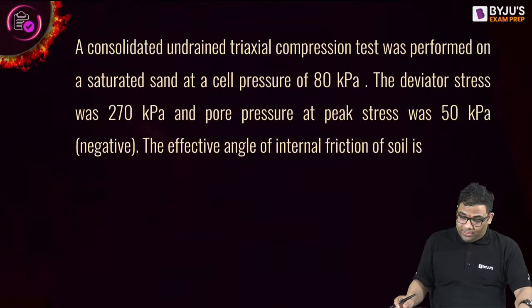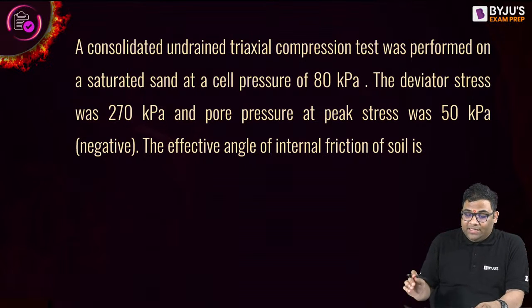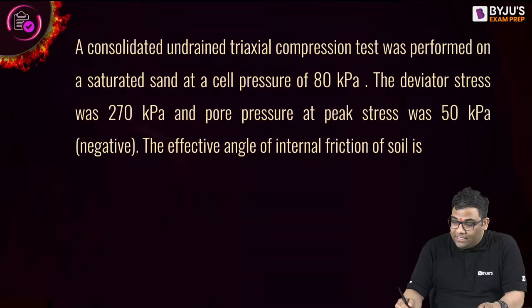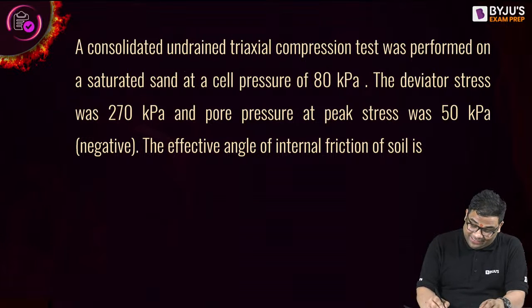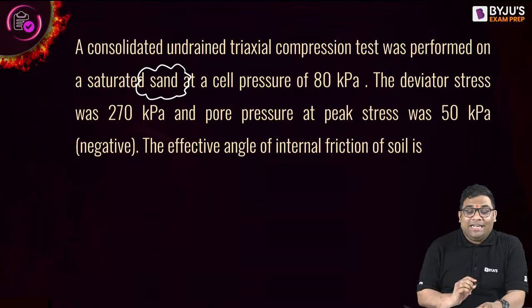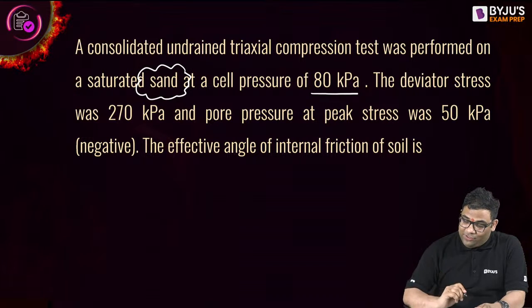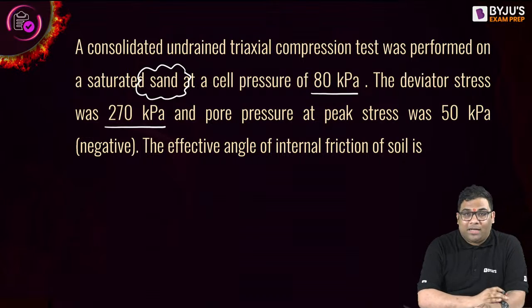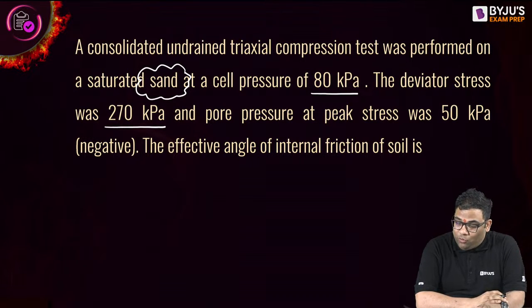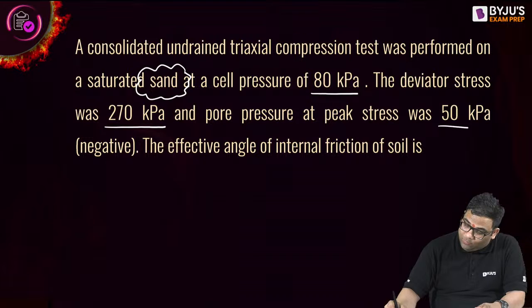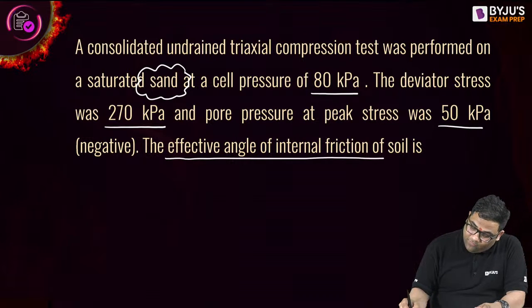Question number 7. So we are halfway. 6 questions are over. 6 more to go. Now here you see, it is given that a CU test is conducted on a saturated sand at a cell pressure of 80 kilopascal. The deviatoric stress was 270 kilopascal. And the pore water pressure is given as 50 kilopascal. Find out the effective angle of internal friction.